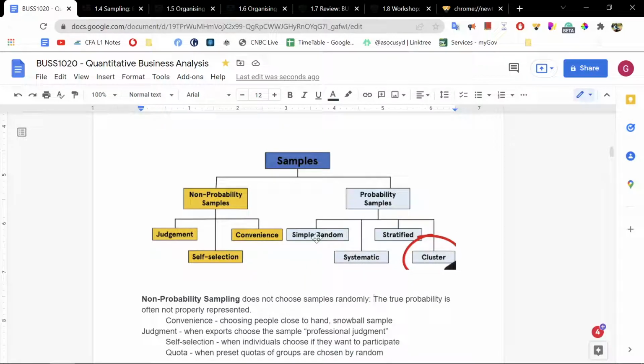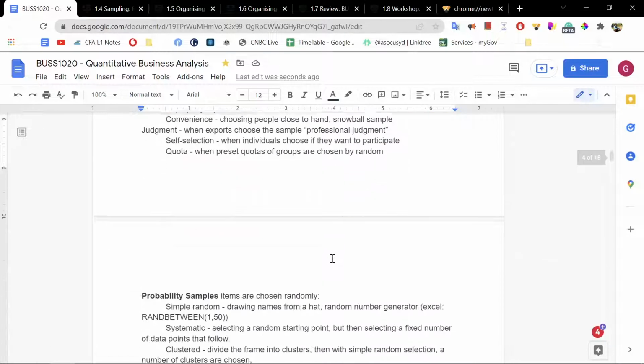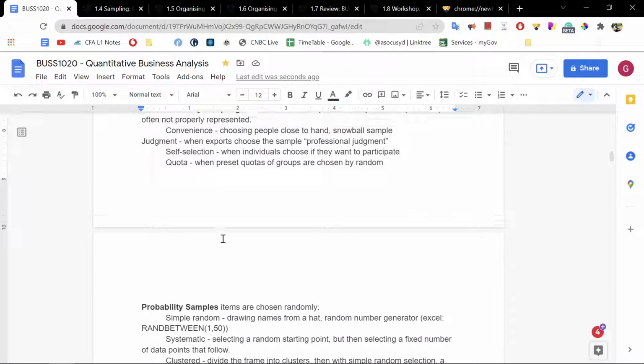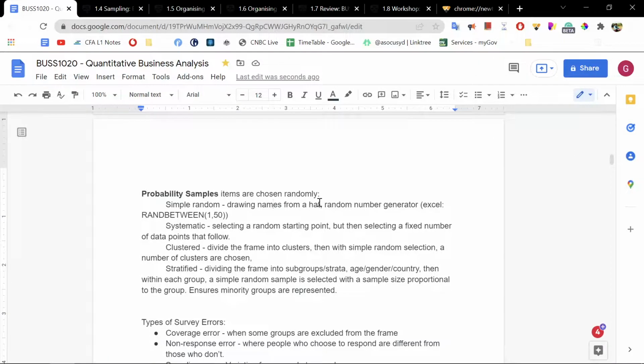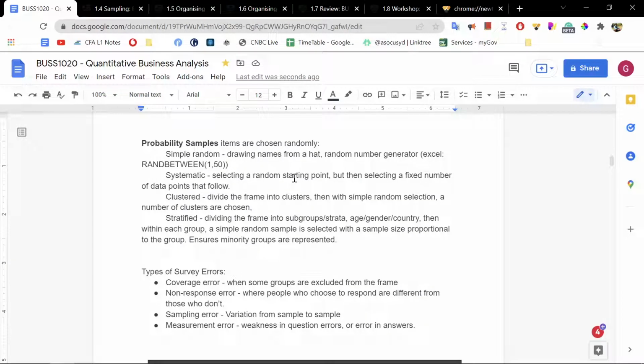Whereas simple random will be, I put everyone's name in a hat, and I randomly choose a few people's names out of the hat. So that would be simple random. Let's go through these. So probability sample, we have simple random, drawing names from the hat or using the random between function of Excel. Systematic will be selecting a random starting point, but then selecting a fixed number of data